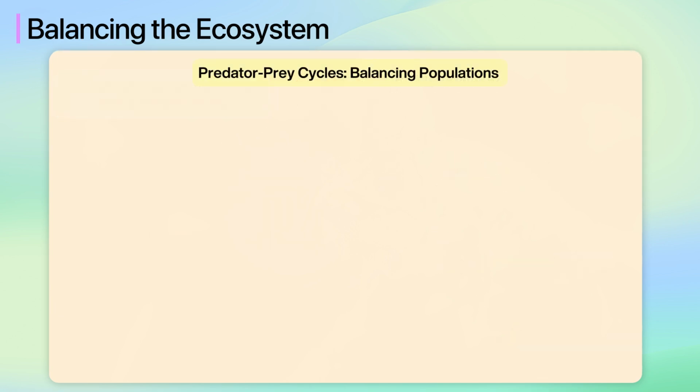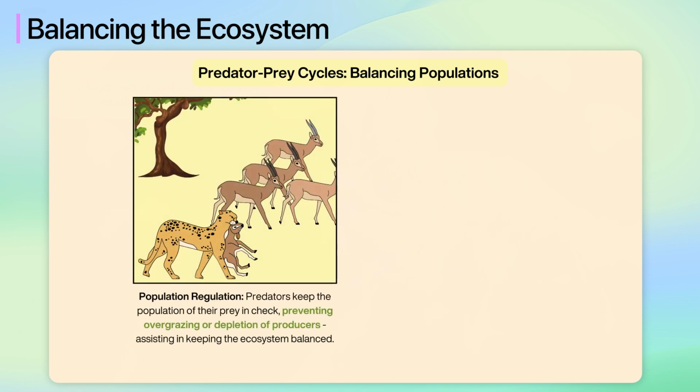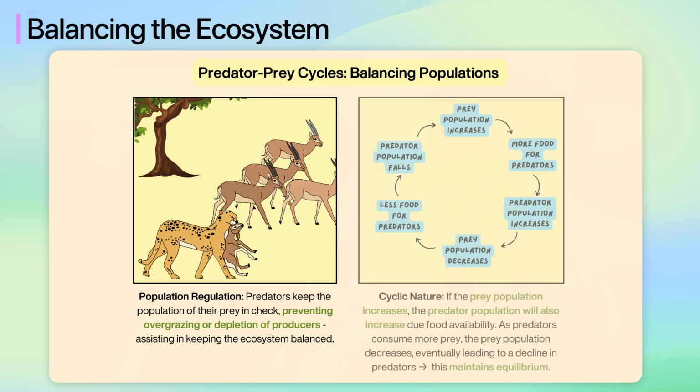In a balanced ecosystem, predator and prey populations interact dynamically. Predators keep the population of their prey in check, preventing overgrazing or depletion of producers. If the prey population increases, the predator population will also increase due to more food availability. However, as predators consume more prey, the prey population decreases, eventually leading to a decline in predator numbers too. This cycle continues and maintains equilibrium in the ecosystem.